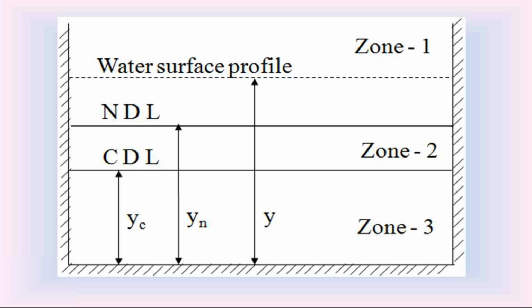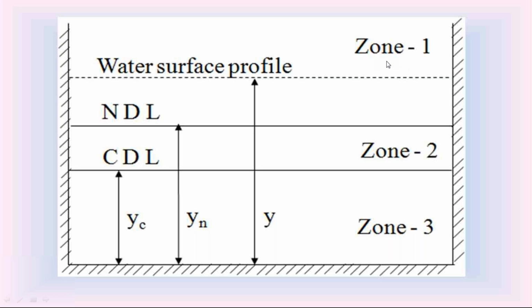The first classification is based on the channel bottom slope: M curve, S curve, C curve, H curve and A curve. The second classification is based on the location. If the water surface profile is in zone 1, that is called zone 1 water surface profile. If the water surface profile is in zone 2, what is this zone 1?